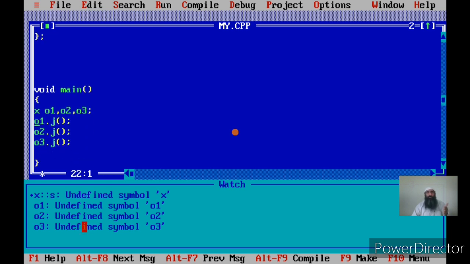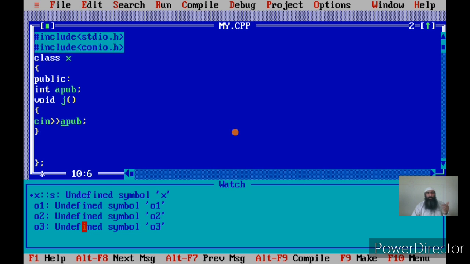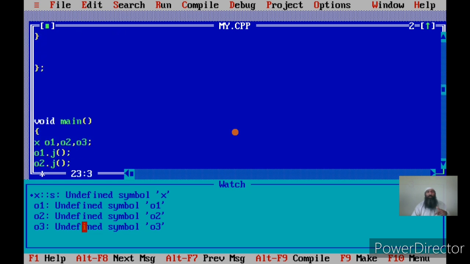The first call was made with O1, so the apub input was that of O1.apub.